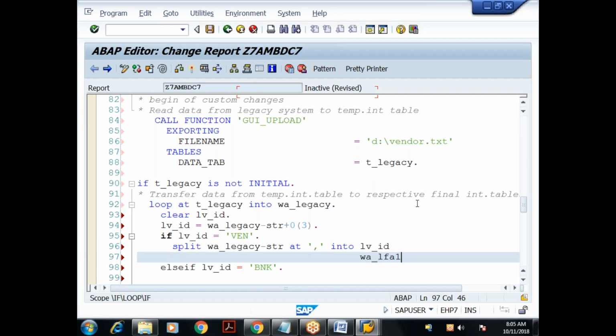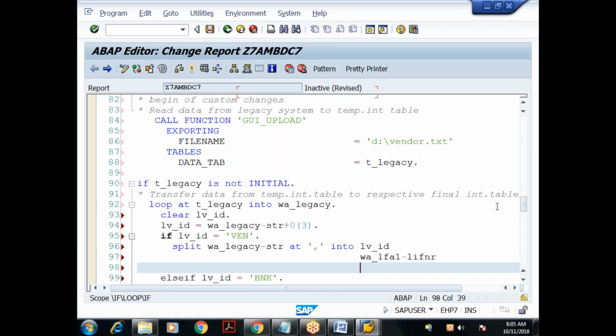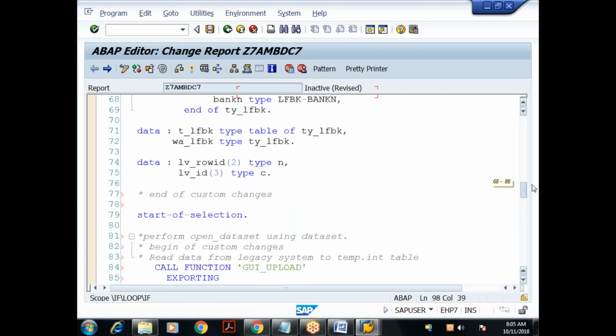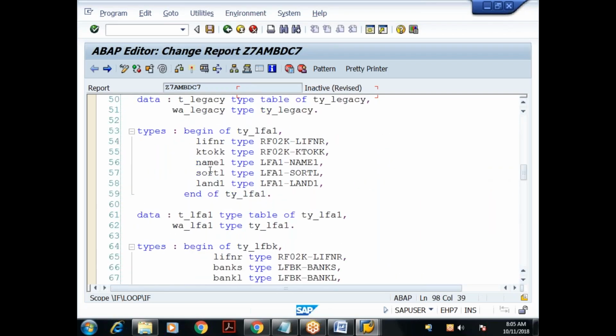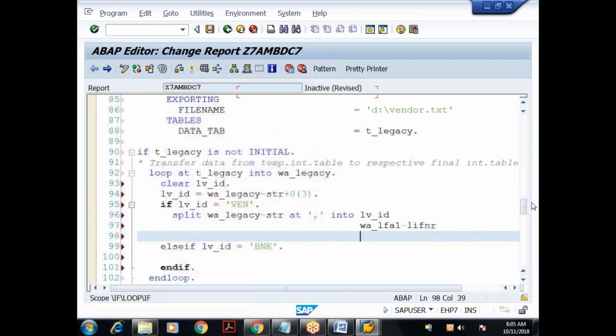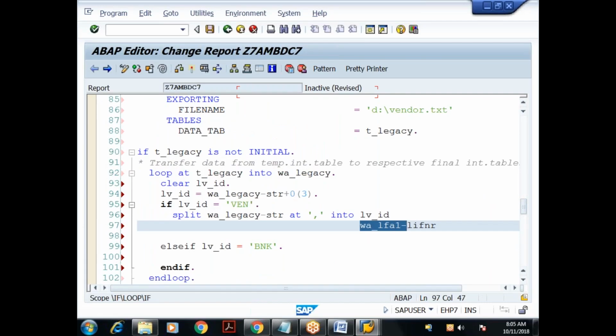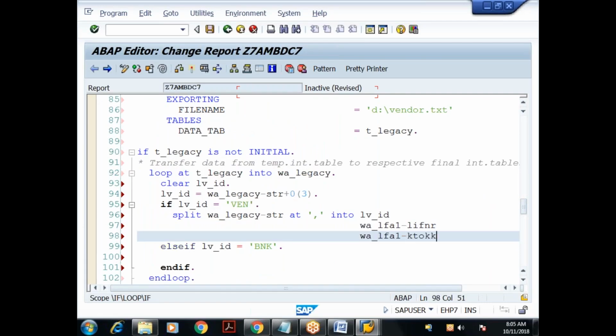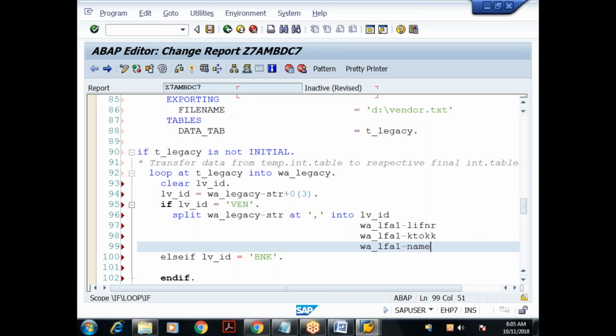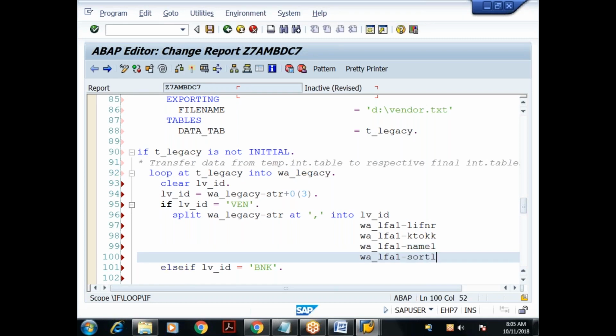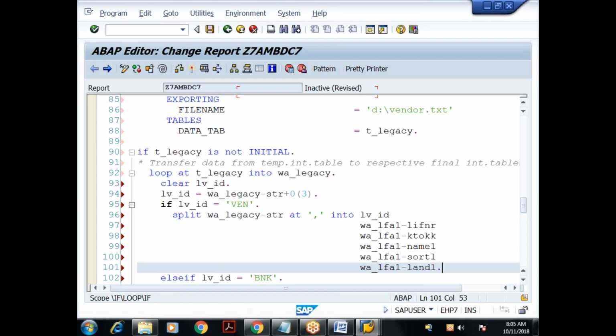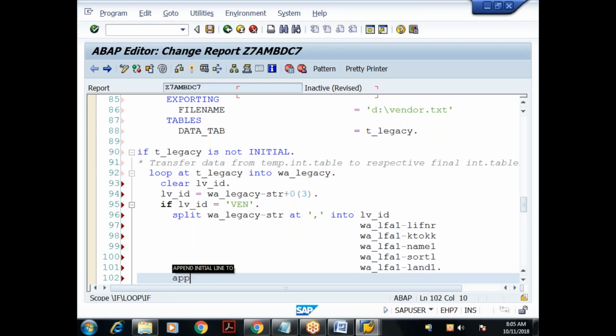W_LFA1 hyphen LIFNR, KTOKK, NAME1, SORTL and LAND1. Then I'll say append W_LFA1 to T_LFA1.